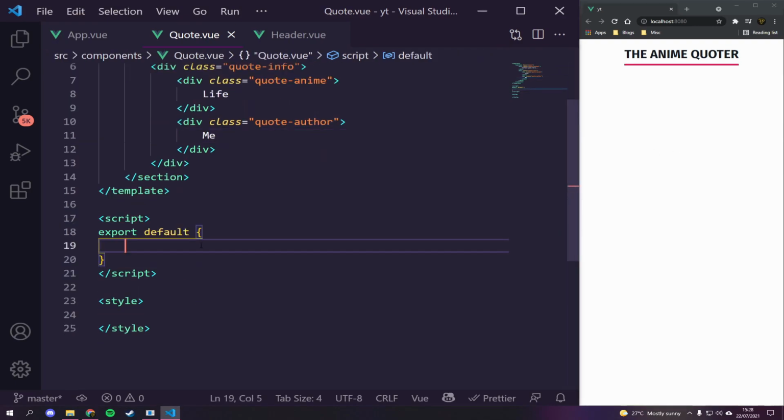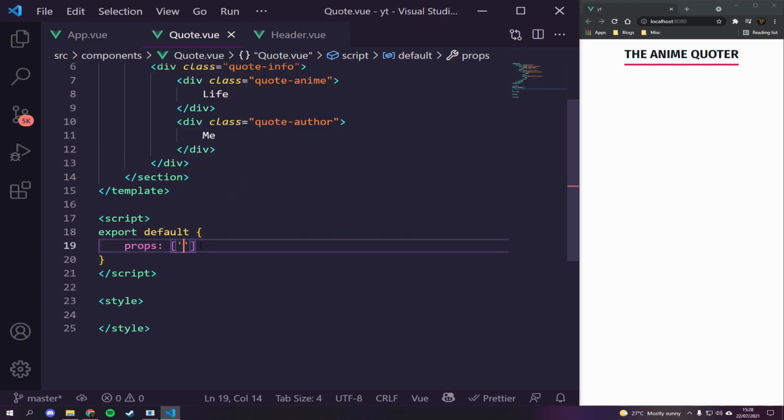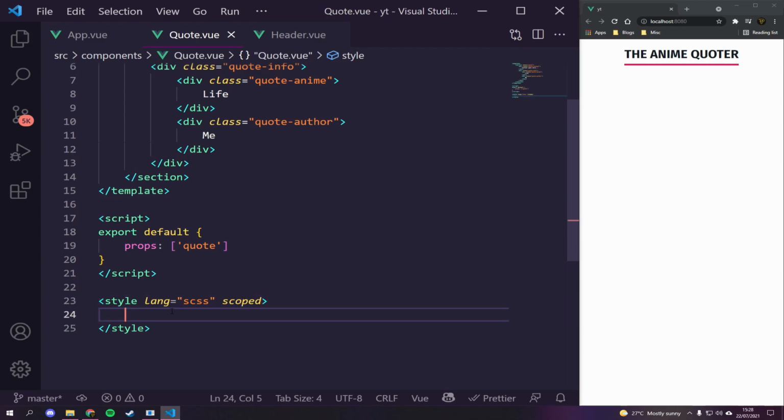And then inside of our export default, we're going to have another props, which is just going to say quote. So we're actually going to pass the quote through to our script here. And finally, in our styles, we want to give it the language of Sass. We're going to give it the scoped attribute. And then we're going to say dot quote.